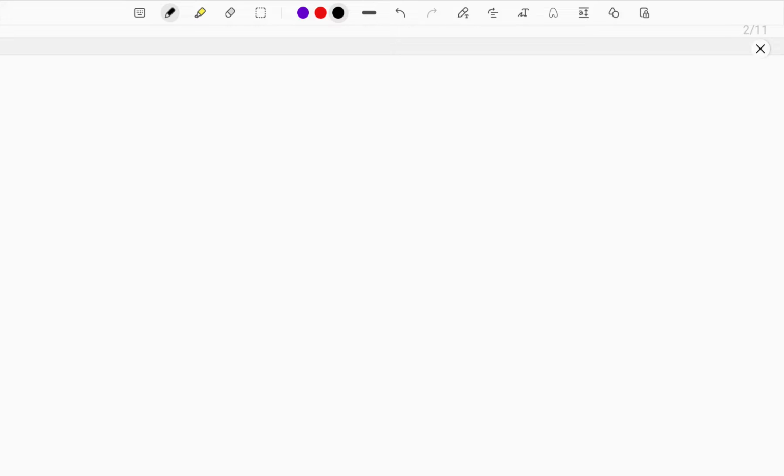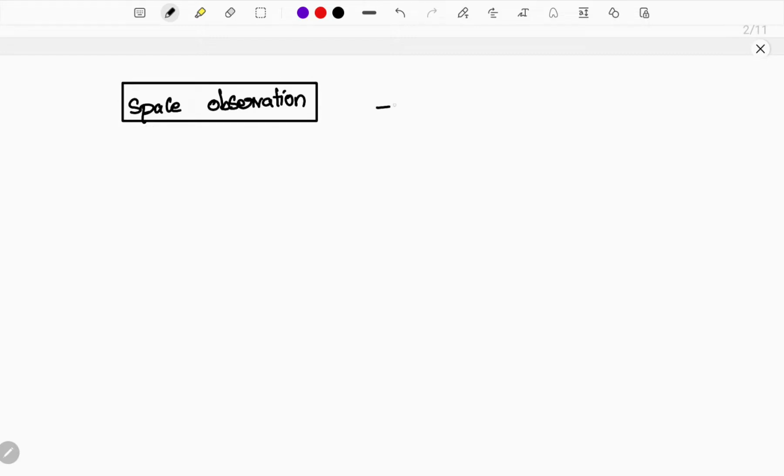Okay guys, next we're going to see planet observations, or we can say space observation. The next point is space observations. Space observation means whatever we are able to view in space. Here the sun is a circular shape, the moon is also a similar kind of circular, curved structure. And next, if you consider the stars, they are also circular in shape.